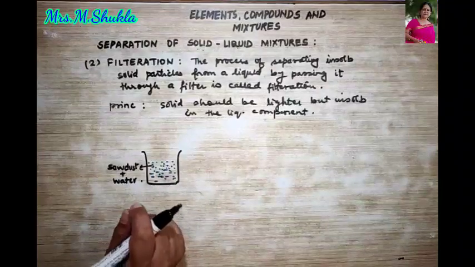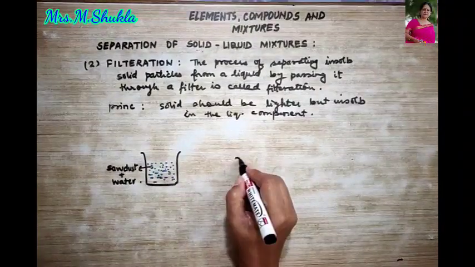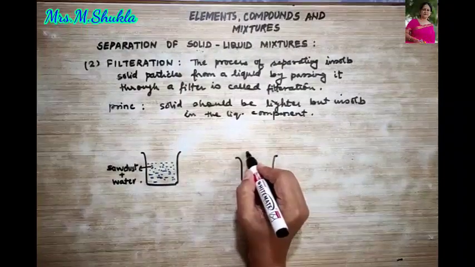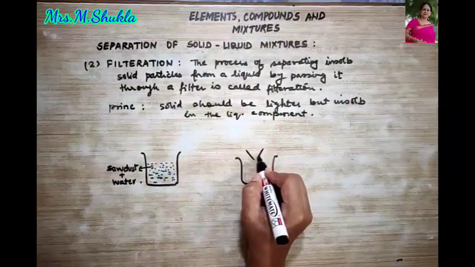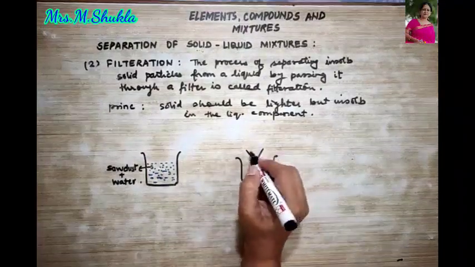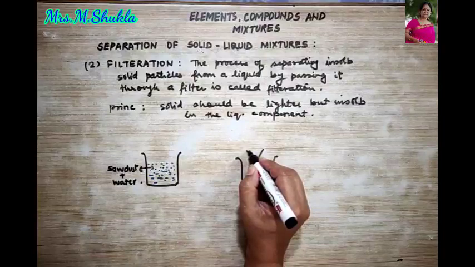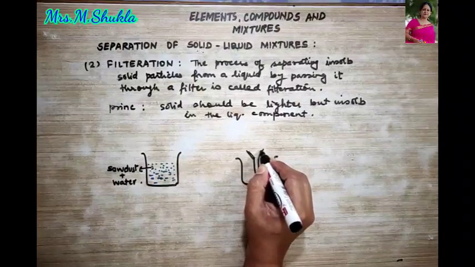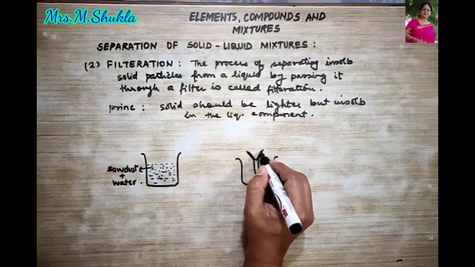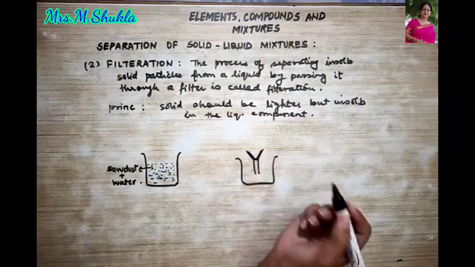What am I going to do? I will take a beaker and a funnel. In this funnel, we use a filter paper which should be 1/4 below the brim of the funnel, right?